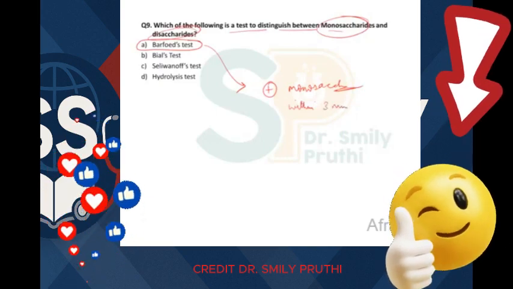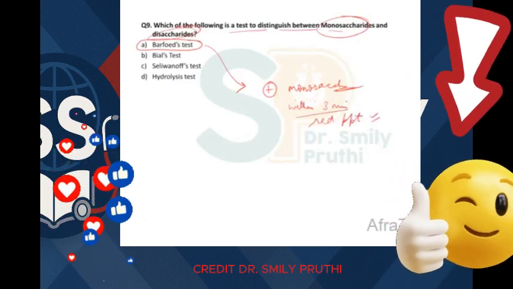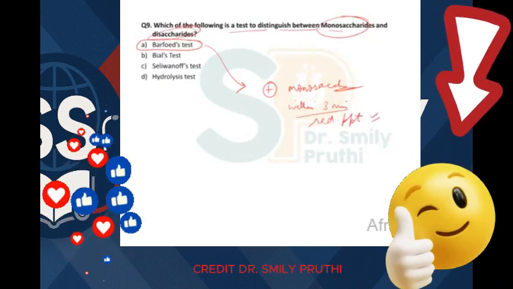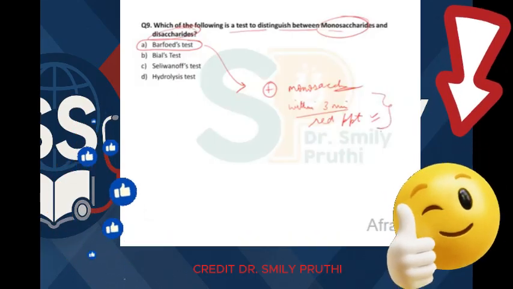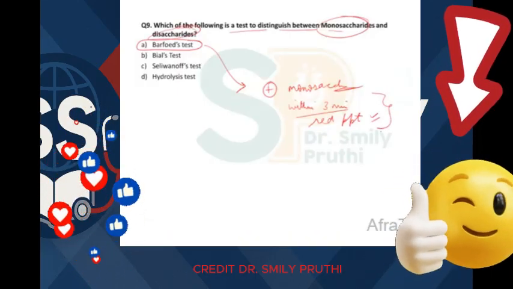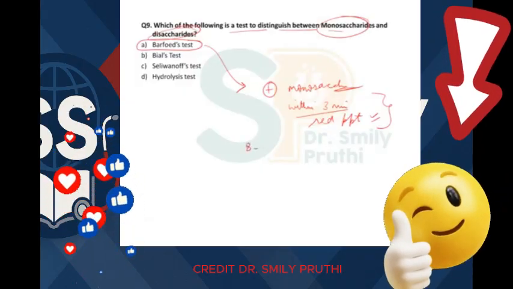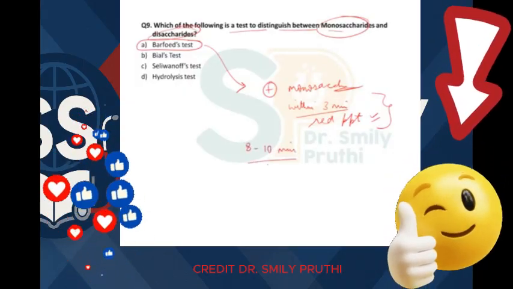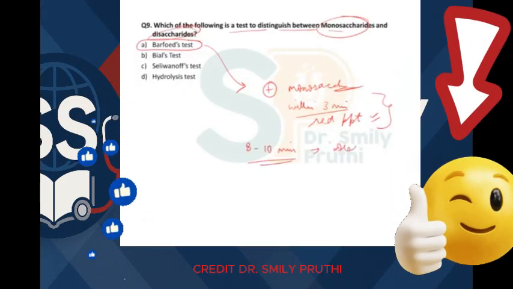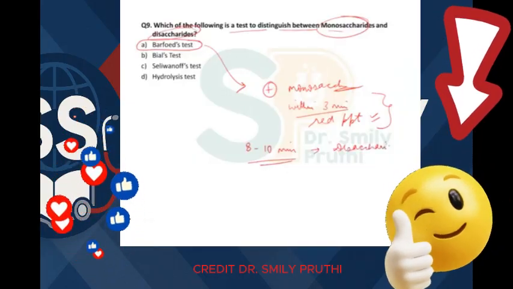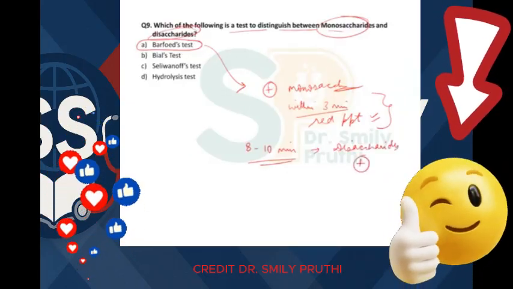Within 3 minutes, red precipitates are obtained, right? And this is monosaccharide positive, right? If you prolong the heating, up to 8 to 10 minutes, then disaccharides also can give this test positive, right?